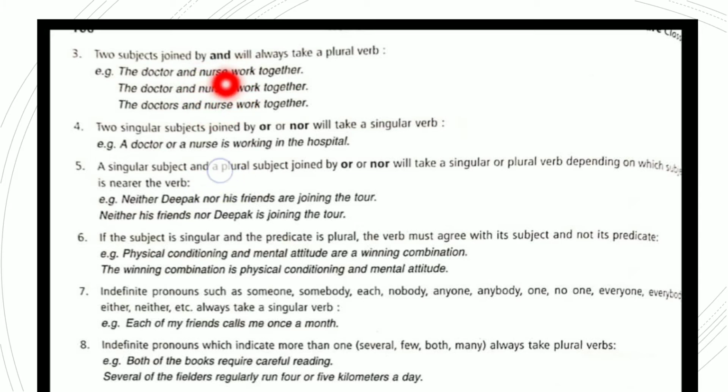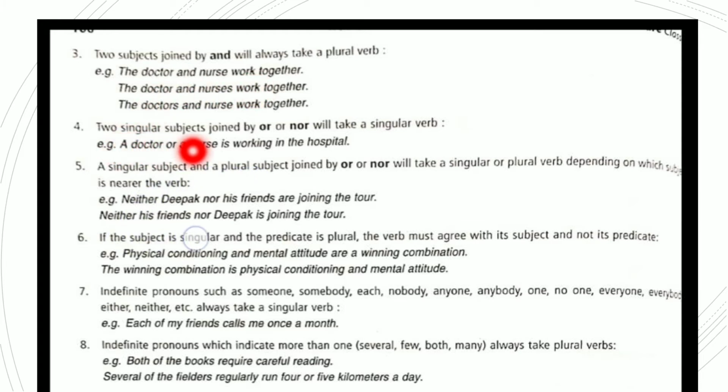Again, two different subjects joined by and. The doctors and nurse work together. If one is plural and the second is singular, they are still two different subjects, so they take a plural verb.